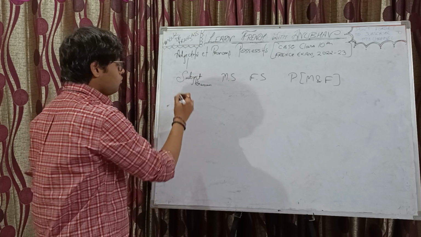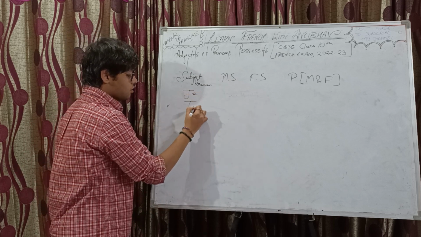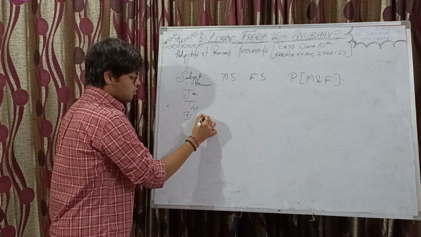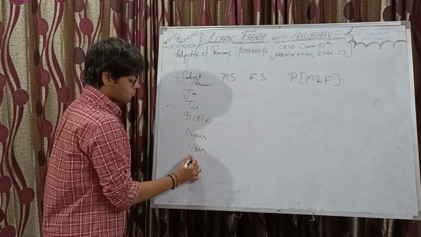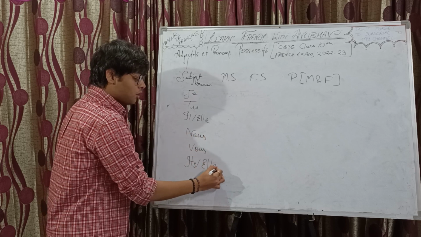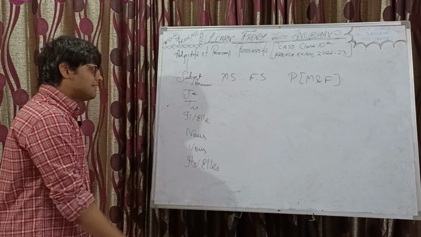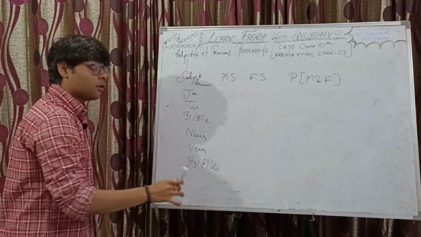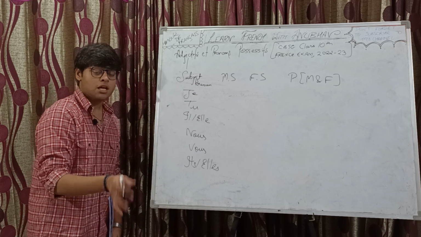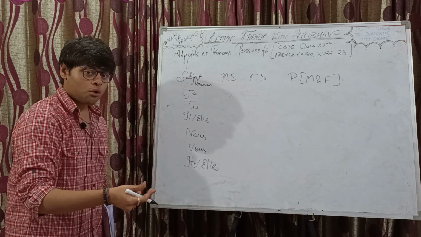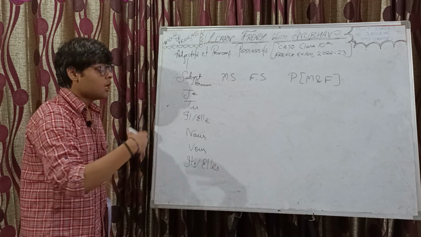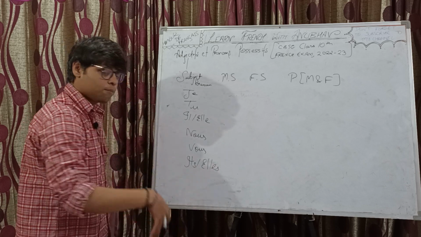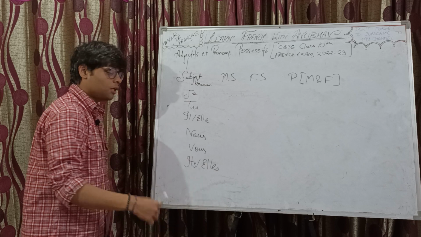Okay, so first let's list the subject pronouns. Now we know it pretty well that je means I, tu means you, il means he or it, elle means she, nous means we, vous means you, either in plural or when you are speaking in a formal tone, and ils and elles for third person plural, they.